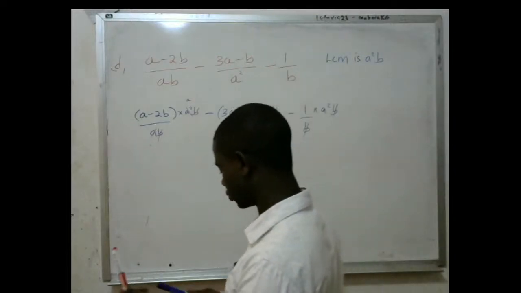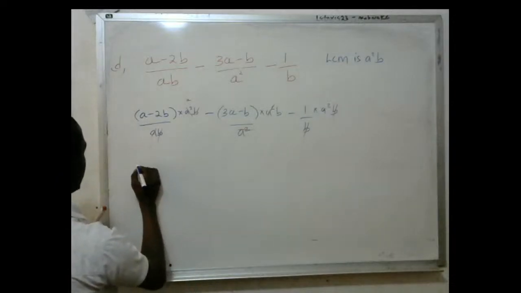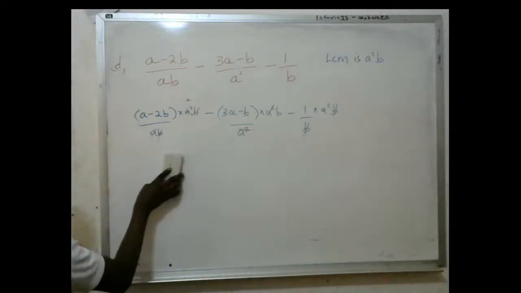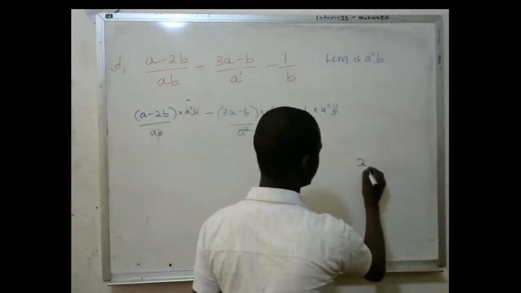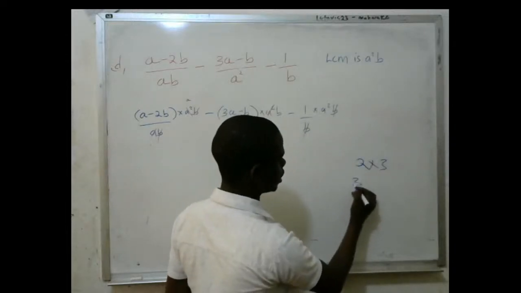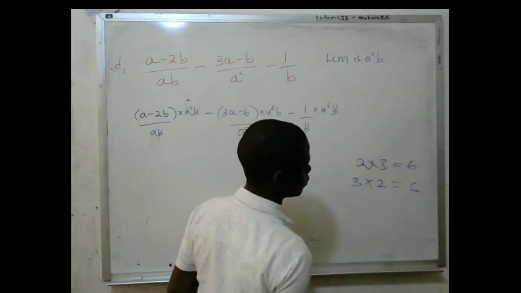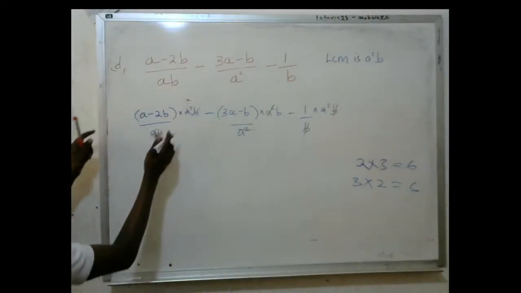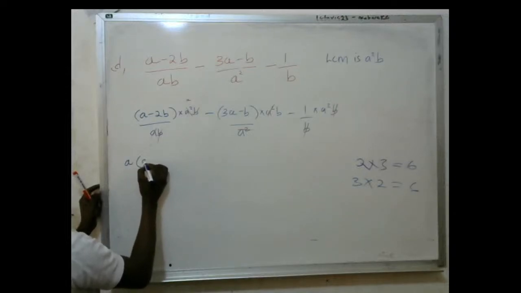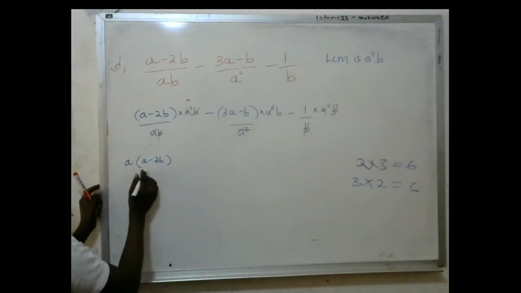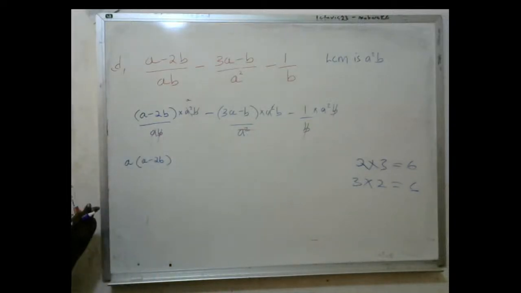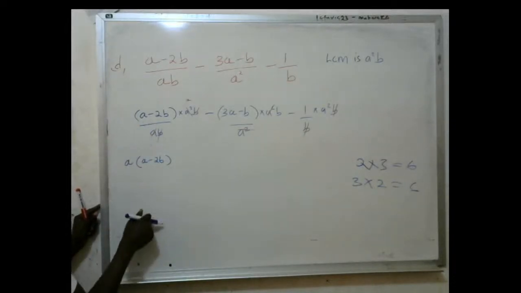Now I continue. Multiplication, if you have 2 times 3, it is the same as 3 times 2, because in all of them you're going to get 6. So even this, if I have A multiplying the whole of this, I can start with A into A minus 2B. So it is multiplying the whole of this. Remember, the denominators have been cancelled out. My intention of multiplying the LCM was to remove the denominators. Now I don't have any denominator.